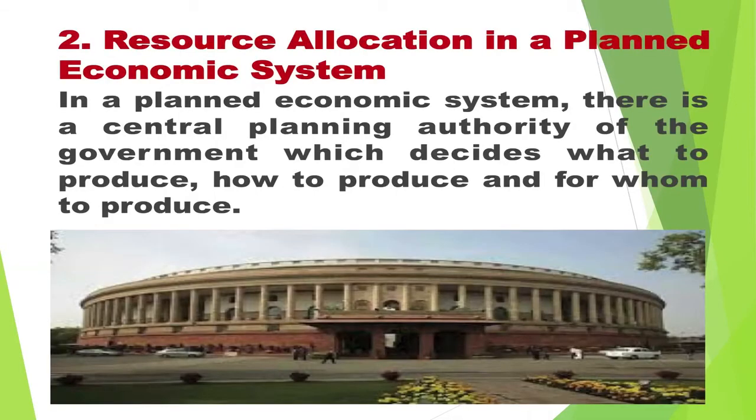Now, the second central problem of the economy is allocation of resource in a planned economic system. Earlier we saw that in a capitalist economy. In a planned economic system, there is a central planning authority of the government, which decides what to produce, how to produce and for whom to produce. The planning authority sets the production targets. The government sets the goals and the firms try to meet the goals. When there is an agreement on the targets, the firms start the production.